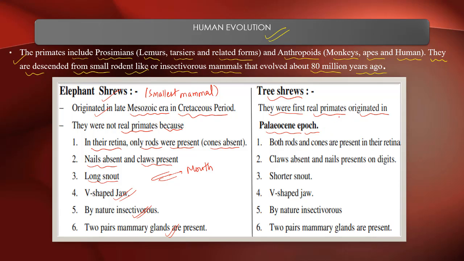Now, tree shrews are the real primates, which originated in the Paleocene epoch. Both rod and cone cells were present in the retina. Claws were absent and nails present on the digits. Shorter snout, V-shaped jaw. Insectivorous by nature. Two pairs of mammary glands are present. The elephant shrews were not considered real primates, but tree shrews were considered real primates. Elephant shrews are from the late Mesozoic era in the Cretaceous period, and tree shrews from the Paleocene epoch. So these were some common differences between elephant shrews and tree shrews, which are considered primates.